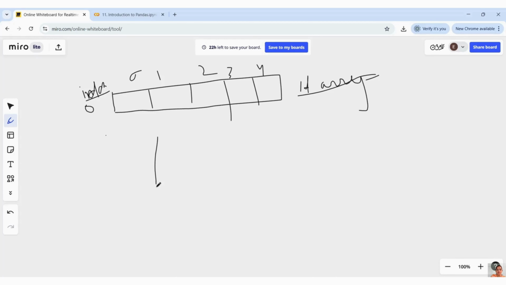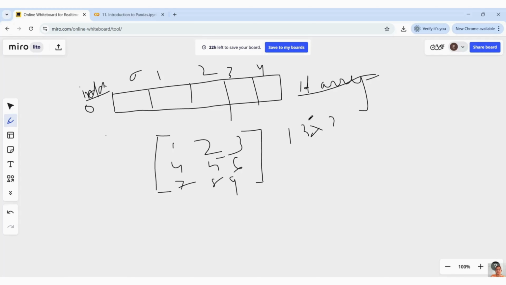And when we say a 2D multi-dimensional array, it is like a 3 cross 3 matrix: 1, 2, 3, 4, 5, 6, 7, 8, 9. This can be presented in a NumPy array as 3 cross 3, and we understood everything.